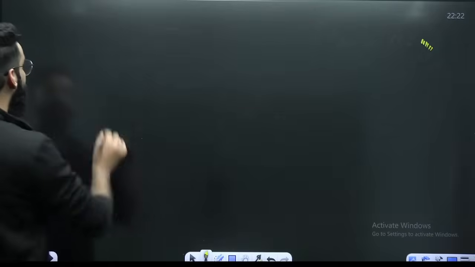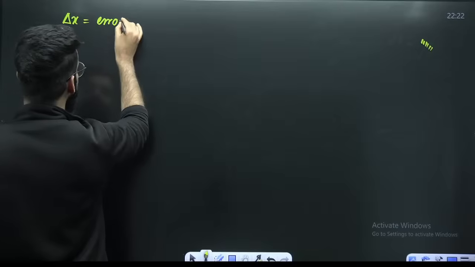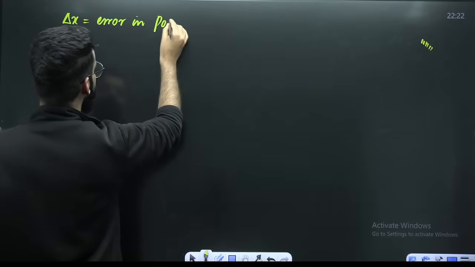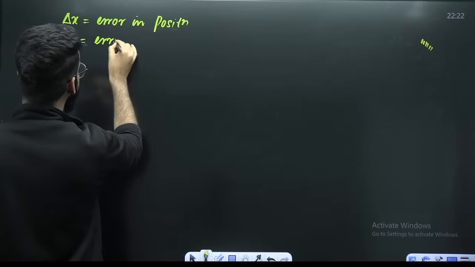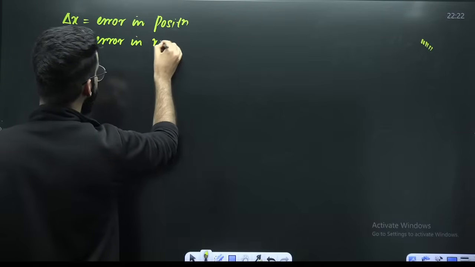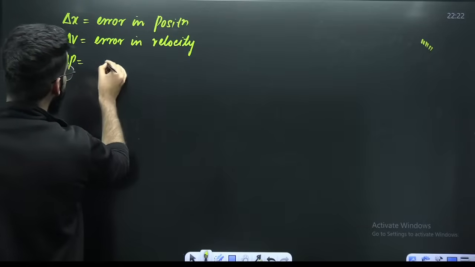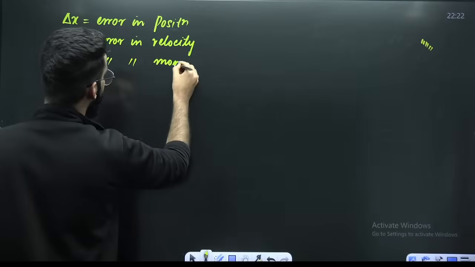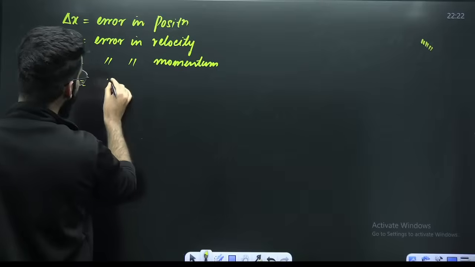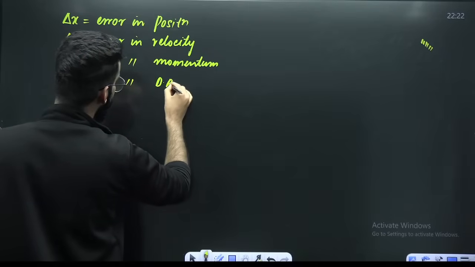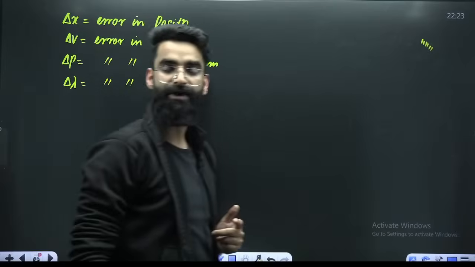Right? And error in position, I'm representing with delta x. This represents error in position. Delta v represents error in velocity. Delta p represents error in momentum. Delta lambda represents error in de Broglie's wavelength.